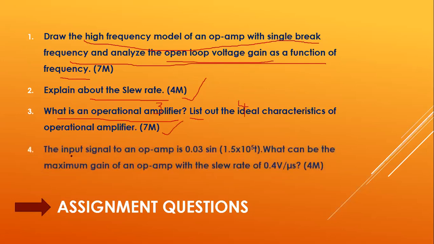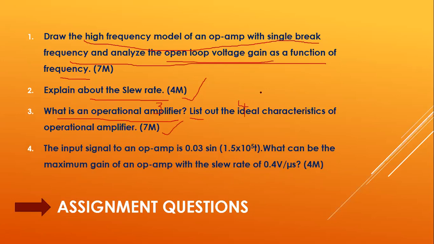And the next question is a problem on slew rate. It is a direct formula substitution, so you need not worry about this. It will be asked for 4 marks. Just write the slew rate formula. The question is: the input signal to an op-amp is Vi.